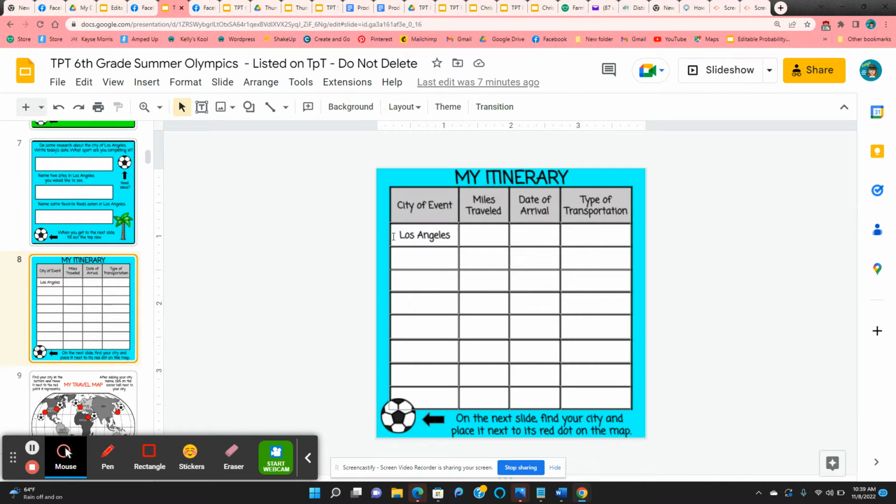The next task, they're just going to be filling out the first row for Los Angeles. How many miles from home to Los Angeles? The date they arrive, and the type of transportation would be a bus. So they're just filling out that one row for each city.